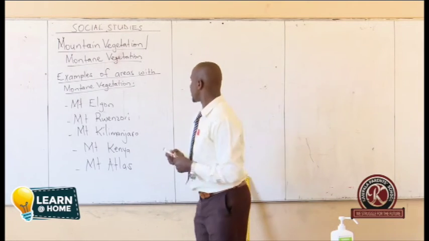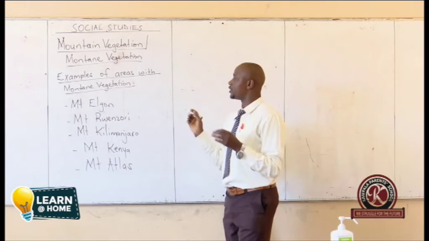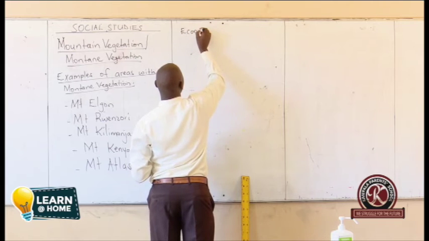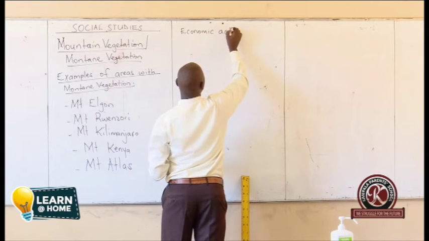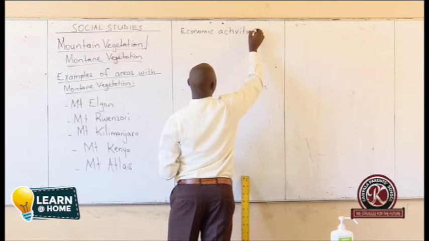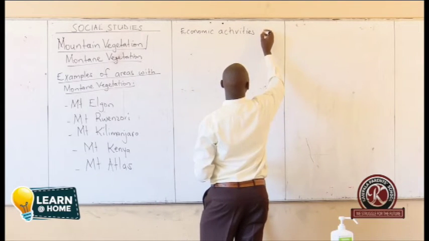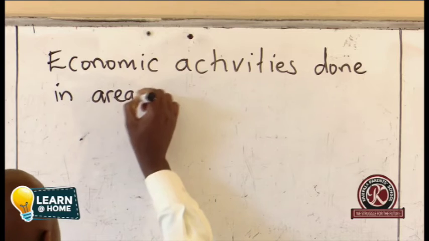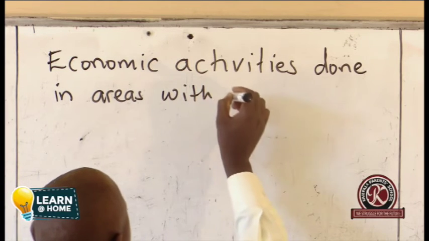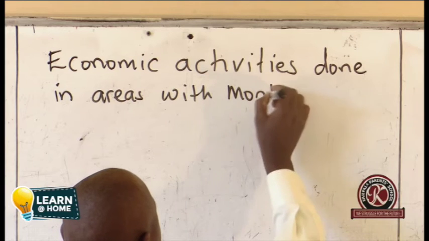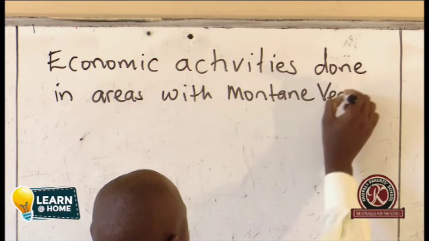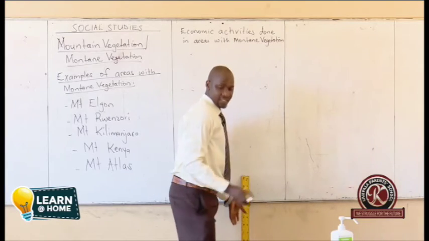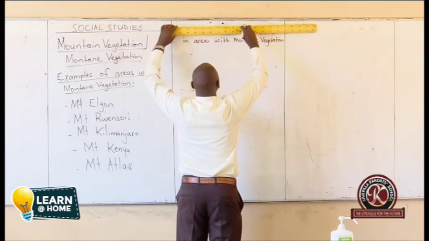So, since we have looked at those areas, now we are going to look at some other area. And we shall also talk about economic activities that are done in areas with mountain vegetation. Economic activities done in areas with mountain vegetation.